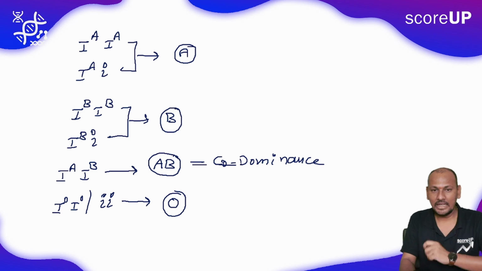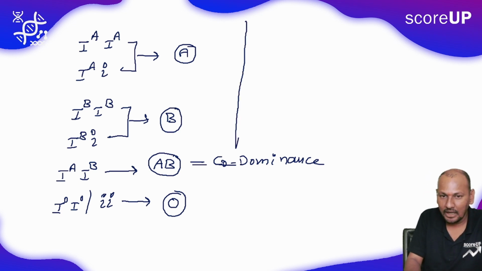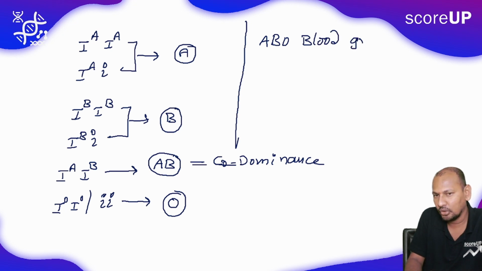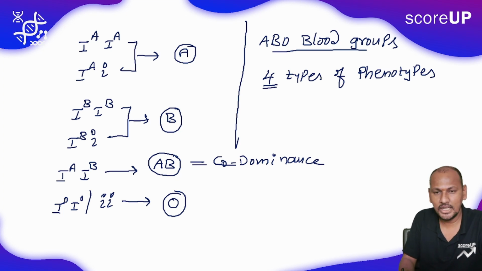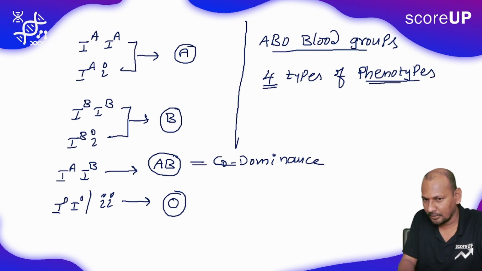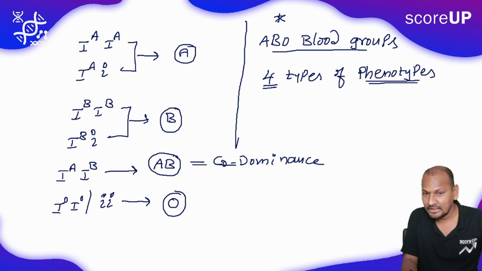Okay, so in human ABO type of blood groups, we have 4 types of phenotypes. How many types of phenotypes are we having? 4 phenotypes. Okay, remember carefully. In the human population, ABO blood groups have 4 phenotypes but 6 genotypes.